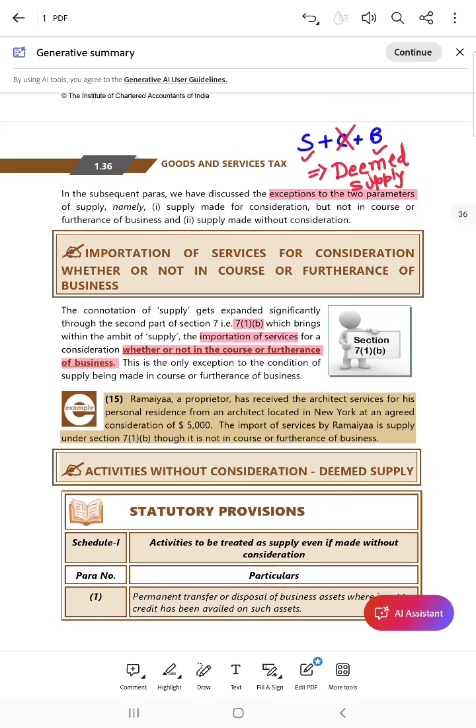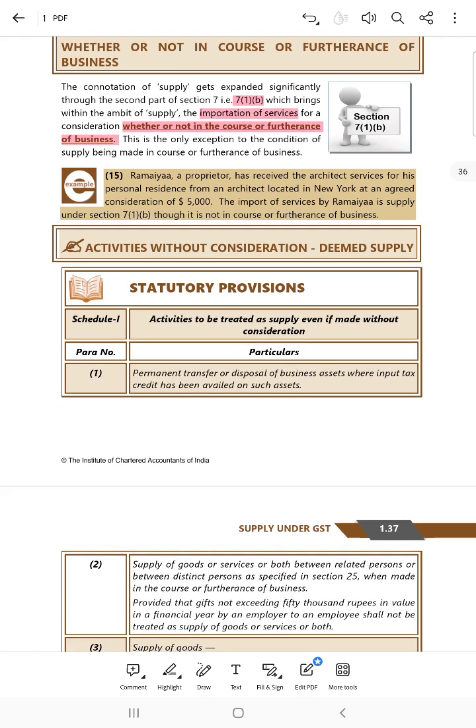Now there are many other modes of transaction as well where money is not the sole criteria to determine whether a transaction or an event has happened or not. So in that case, the taxation law should also be more flexible and more inclusive, so that such taxable events can be easily gauged or assessed.